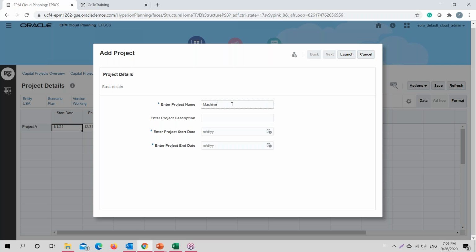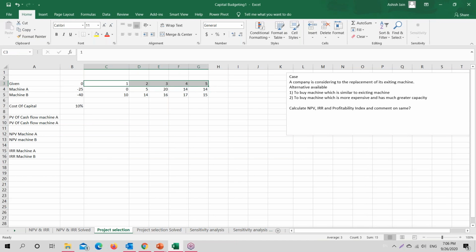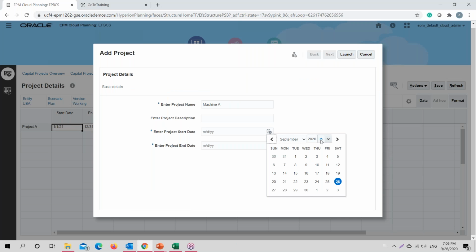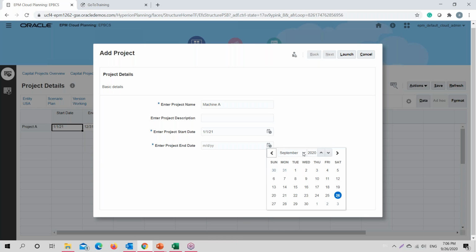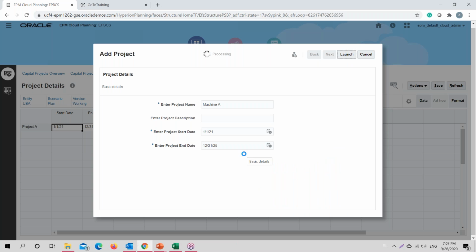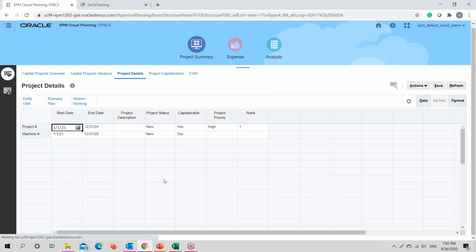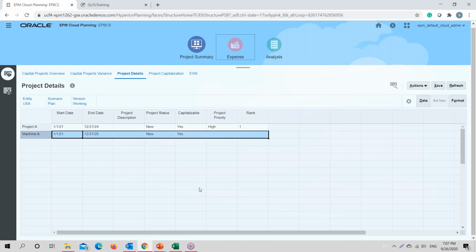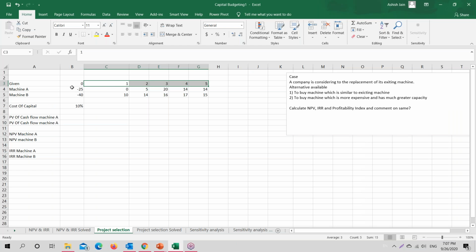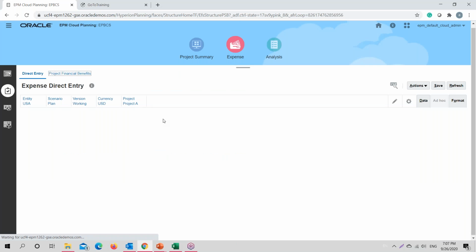So say machine A, and the period being 5 years. My project starts next year and runs for 5 years, ending on 31st. I just launched this particular project. So the project gets added, and then we provide the expenses related to this particular project. Going into expenses, we'll do all the same calculations. We have to provide all the same calculations for this particular project.